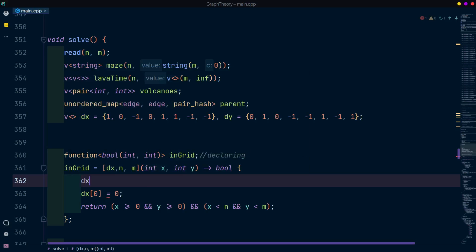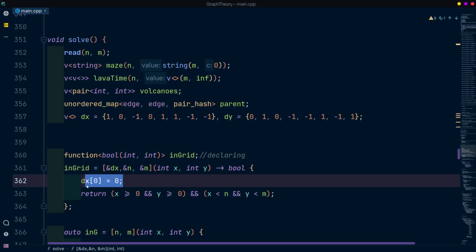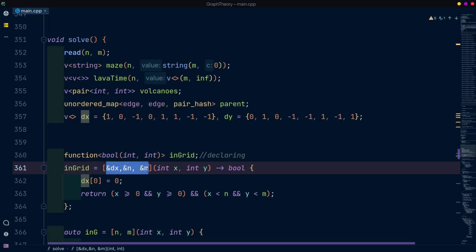So how can we modify that if we want, you ask? Can you remember how we swapped two numbers earlier? We sent them by their address or we sent them by reference. So in this case also, we will do the same thing. We are just adding the reference operator in front of dx, n and m. We can add them individually also, and voila, we can now change dx of 0 equals 0. That means we are passing by reference as an alias. We can do multiple things like that.